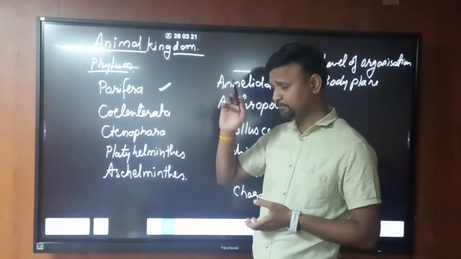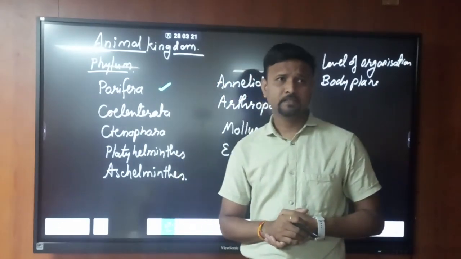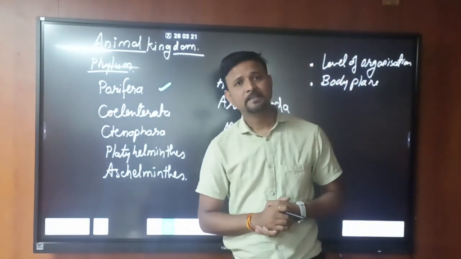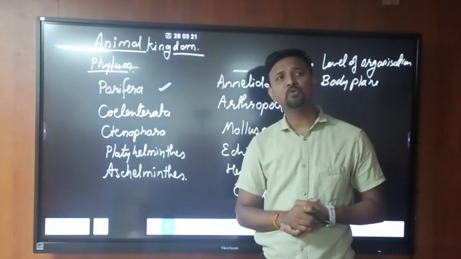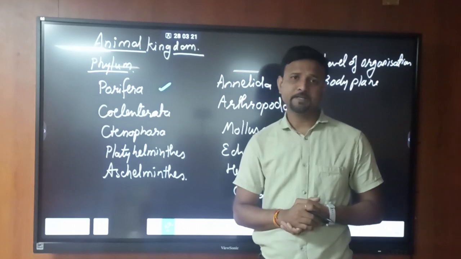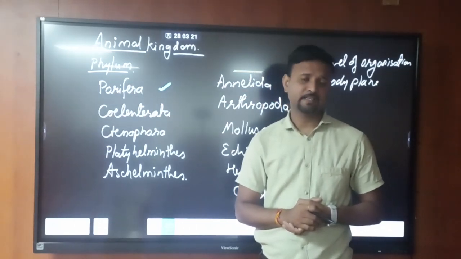In Porifera there is a cell aggregate body plan, and the second one is the blind sac. In the blind sac there is a single opening that serves as both mouth and anus, with a cavity called the gastrovascular or paragastric cavity.